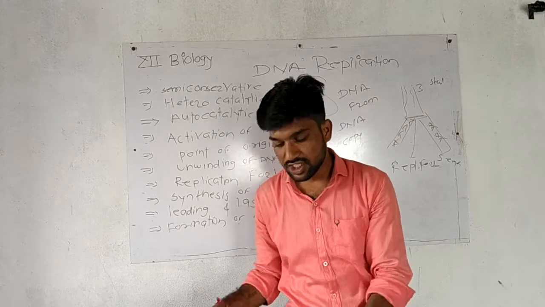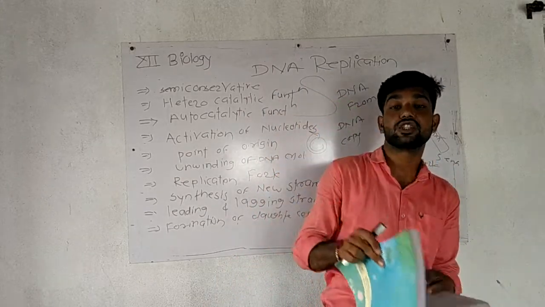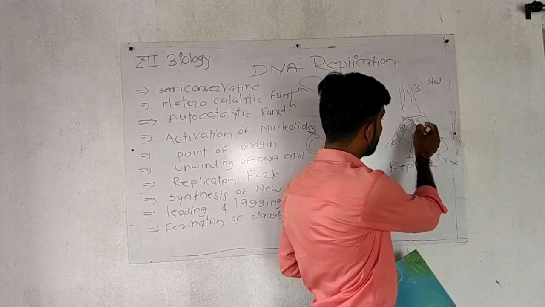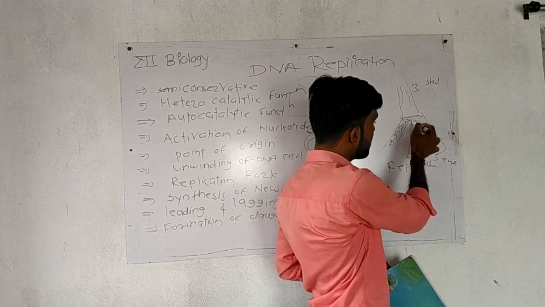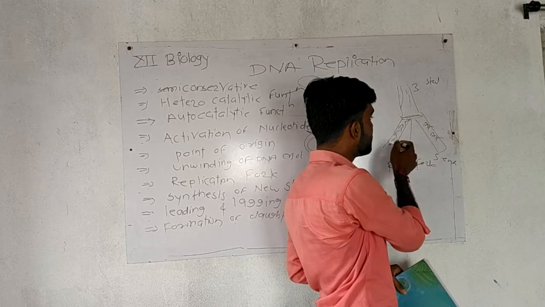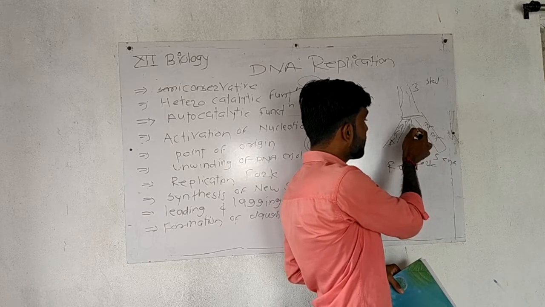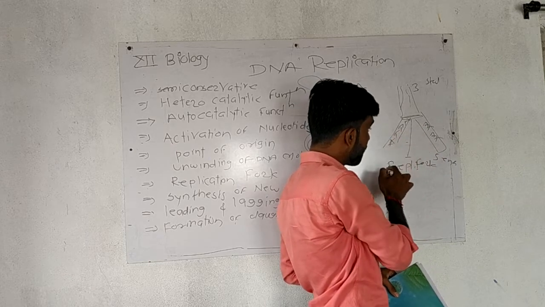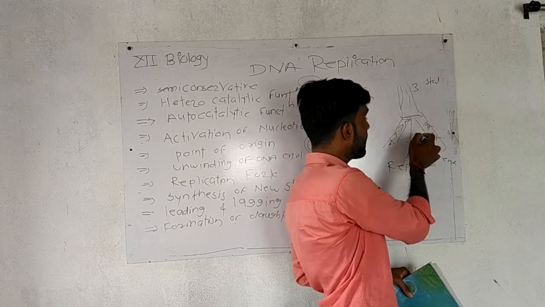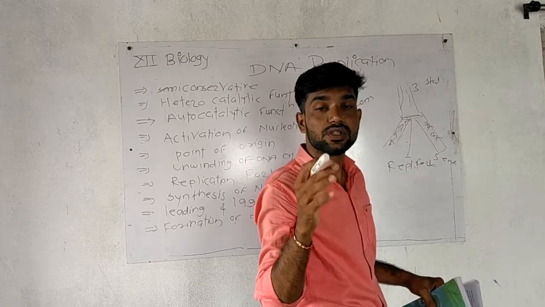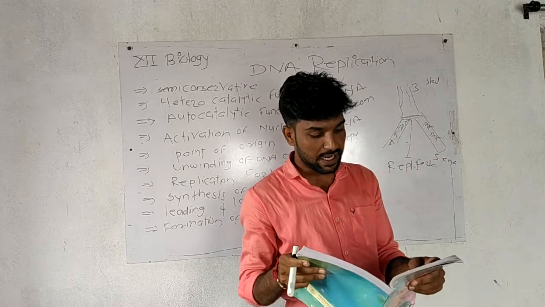Then the synthesis of new strands. Here your DNA gets separated, so this is one DNA and this is another DNA. Now this is half. These both will make up their own new DNA. We call this synthesis of new DNA.